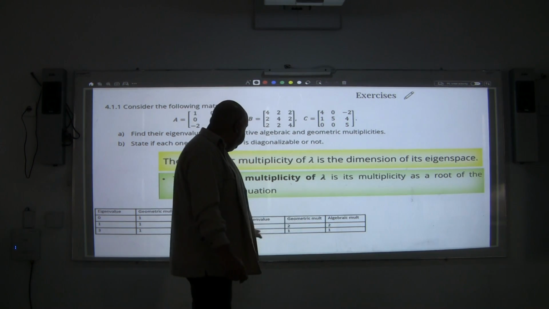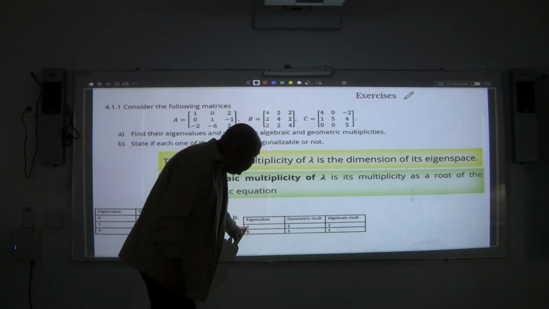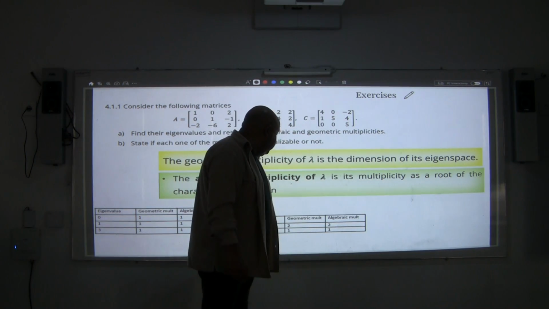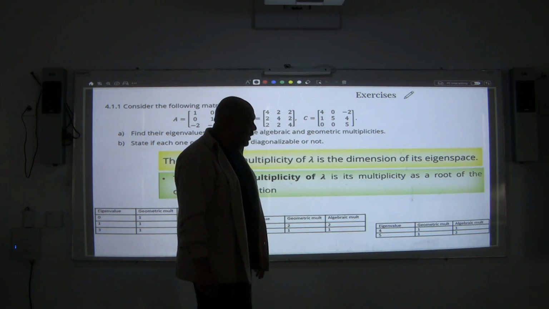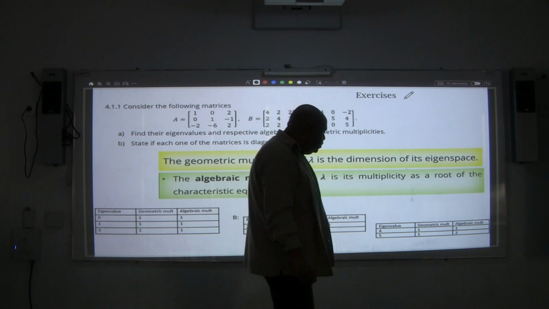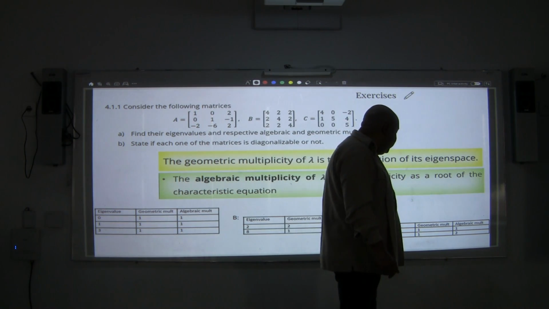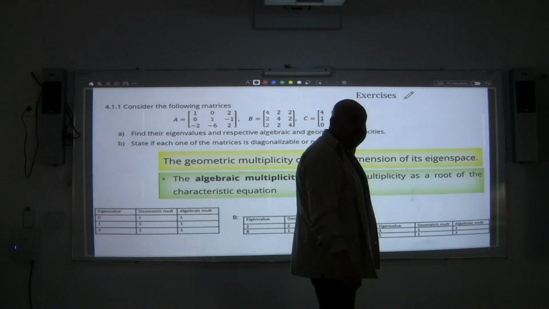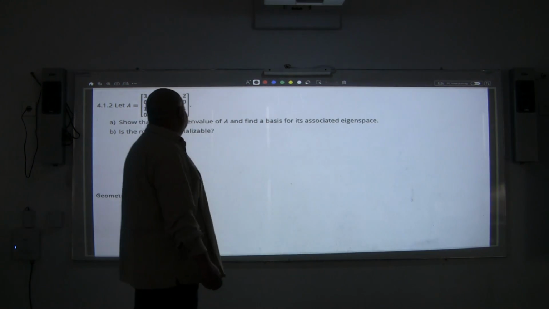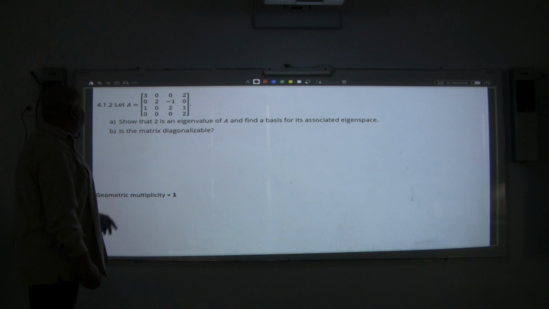The algebraic multiplicity of 2 is going to be 2, and 8 is 1. For the geometric multiplicity, it's going to be 2 and 1, so it's also diagonalizable. And the last one is not going to be diagonalizable. As you can see, one of the eigenvalues has an algebraic and geometric multiplicity different from each other, so it's not diagonalizable.